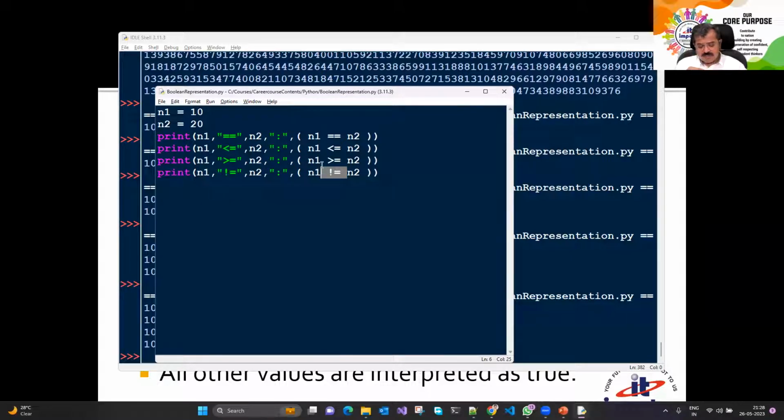I said they can also be used as a part of control flow statements, like if and while. These are all control flow statements, and we use them there as well. Let's do that. We won't do control flow now, we will try assigning. I'll say, are you eligible to vote? So suppose your age is 14. I want to know whether you are eligible to vote.